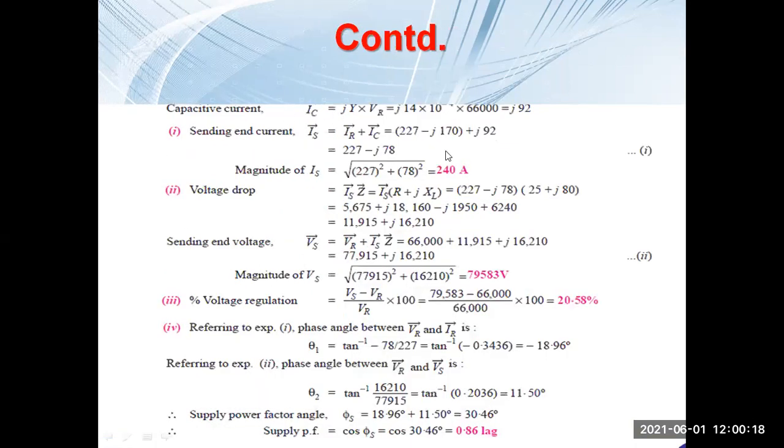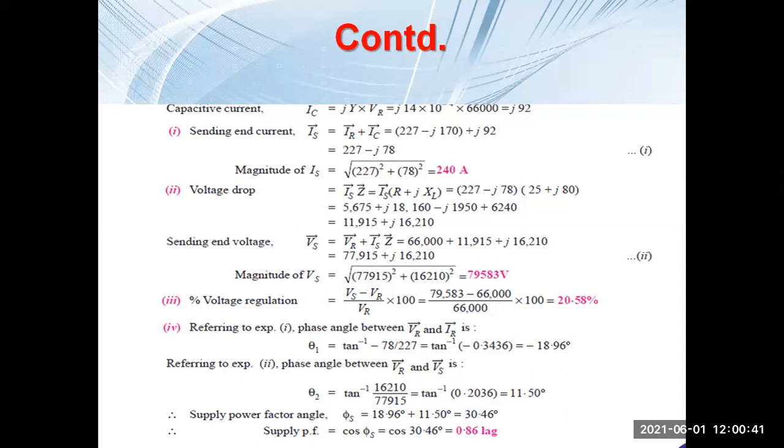Now the capacitive current, you have to just apply the formulas. IC will be equal to Y into VR. So Y is given, that is 14 into 10 to the power minus 6, VR is 66,000. So you will get the value of the capacitive current. So the sending end current will be IS equal to IR plus IC. IR is known to you and IC is also known to you. You can calculate the value of IS.